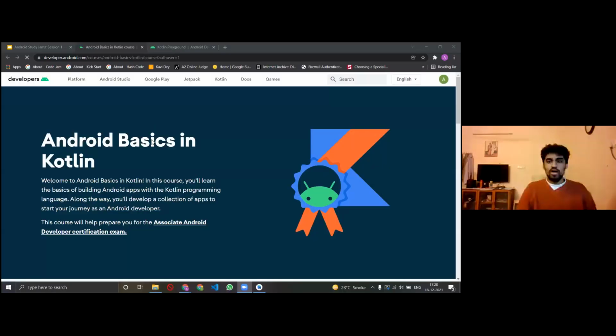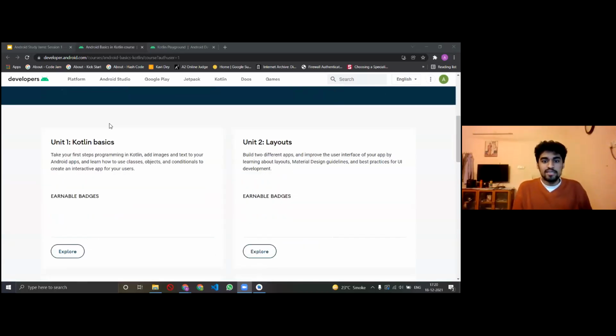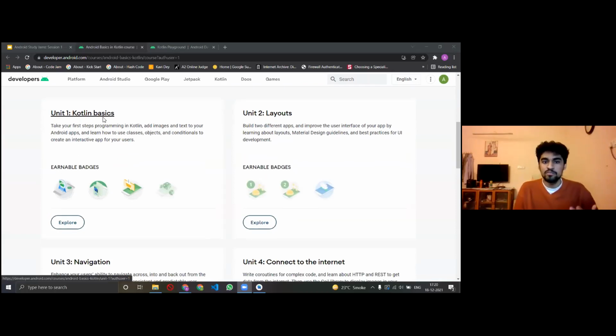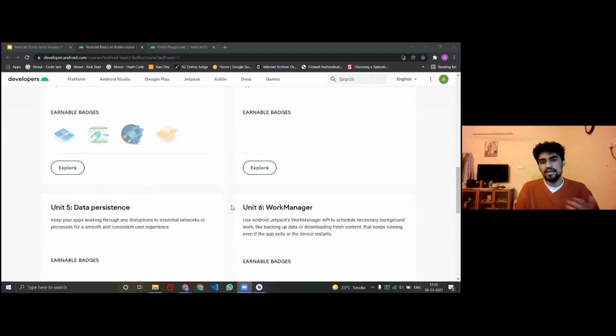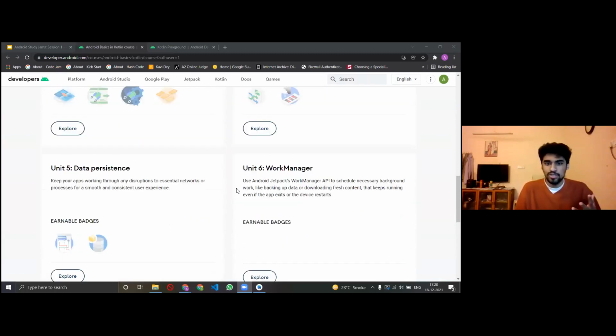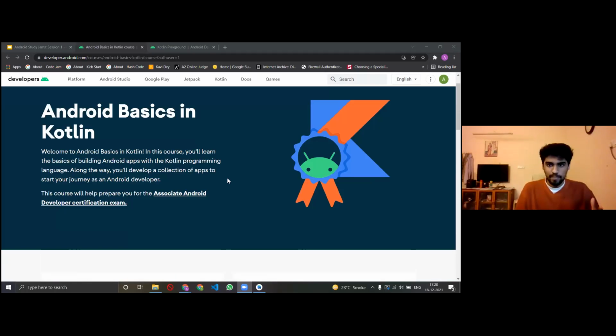Yeah, so I've opened the link of the Android Study Jams course this year. As you can see, there are 6 units. In unit 1, you'll learn the basics of Kotlin. In unit 2, you'll learn layouts and navigation, connection to the internet, data, and work manager. So these are the 6 units. And it's self-paced, and I think that's a huge plus point because you get to do it as per your style of learning.